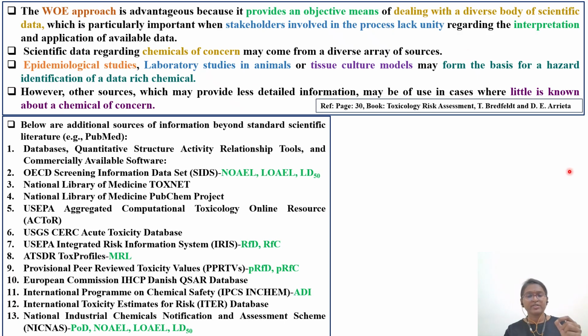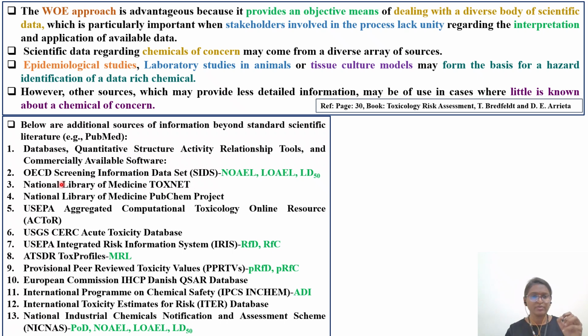Okay, so these are the list of different literature source engines which were provided in that particular textbook. PubMed is the place where you will easily get the latest articles that are there. You can use the filters and get the publications. There will be certain databases which are dedicated only to toxicology, some of which are paid databases. During my first job, I used to work on Tox Planet. Then we have other things you can get in PubChem.